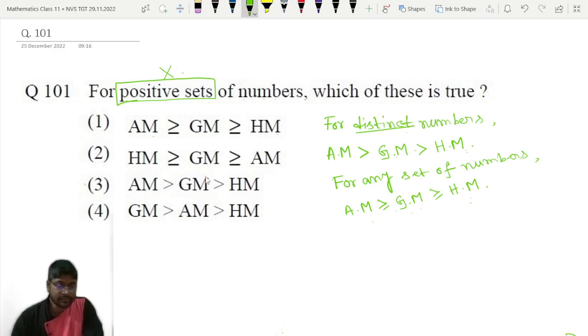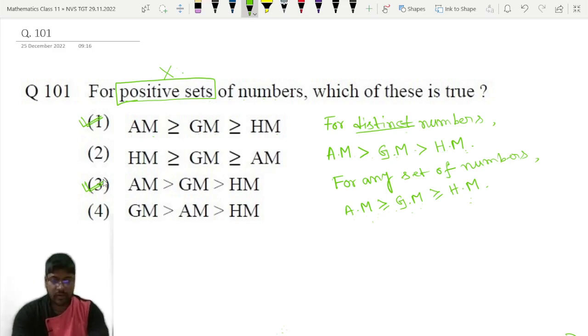So this question is a little bit ambiguous. As I have already told you, option number 1 and option number 3 both may be correct in different perspectives, in different aspects. According to the correct question, you have to answer this. So this is question number 101.